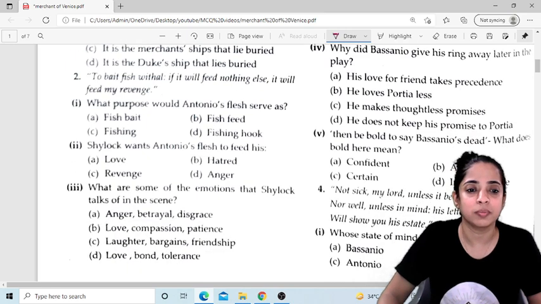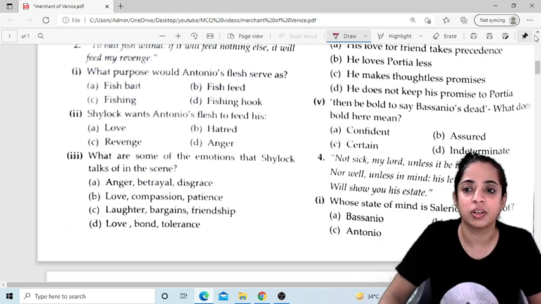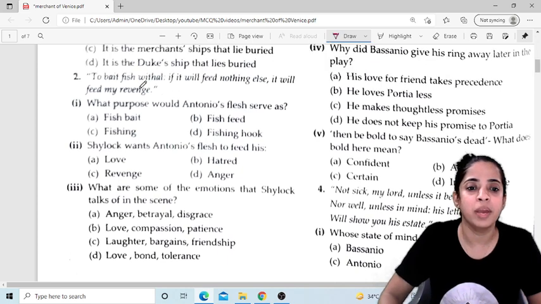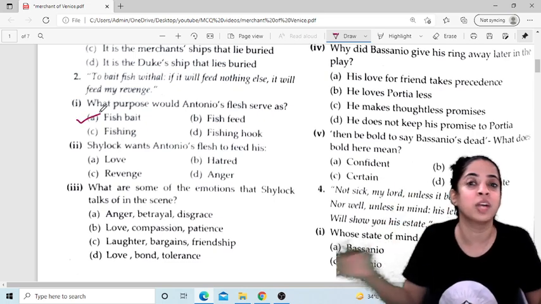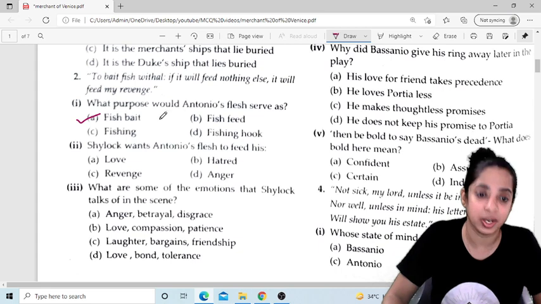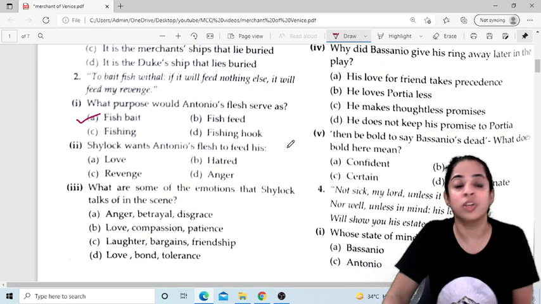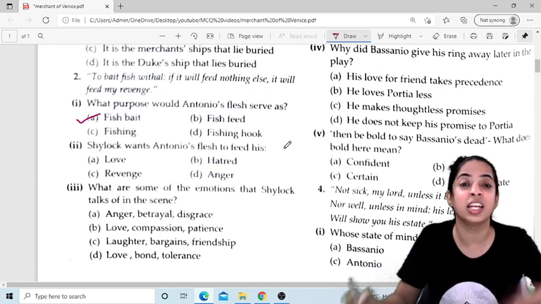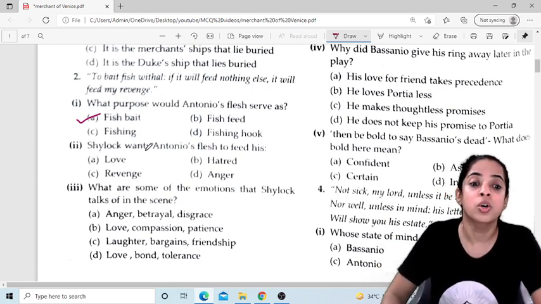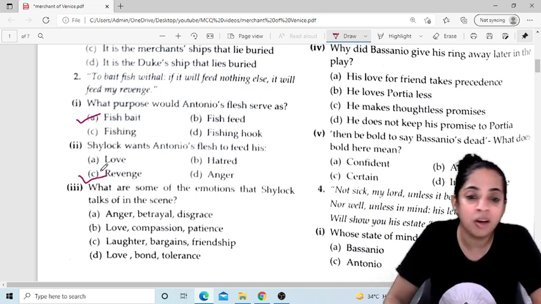The next is: to bait fish withal. If it will feed nothing else, it will feed my revenge. What purpose would Antonio's flesh serve as? It will serve as a fish bait, which you give to fish so as to catch a bigger fish. Shylock wants Antonio's flesh to feed his. Now we all know that Shylock was very greedy and he wanted to take revenge from Antonio. So Shylock wants Antonio's flesh to feed his revenge. It can never be love or anger or hatred.